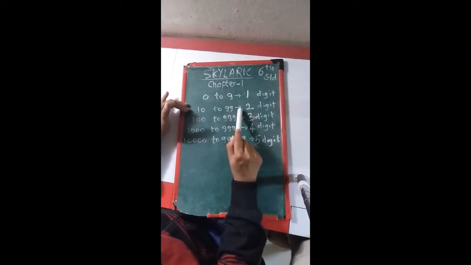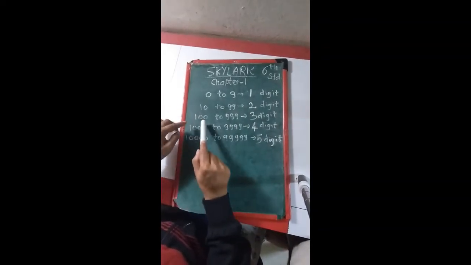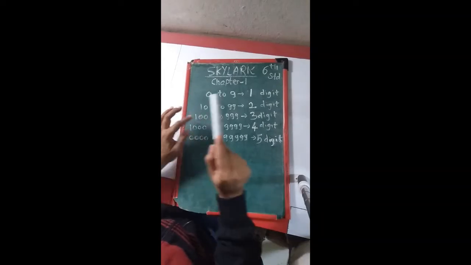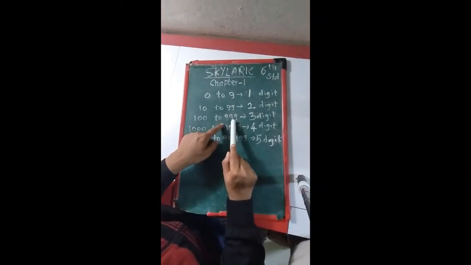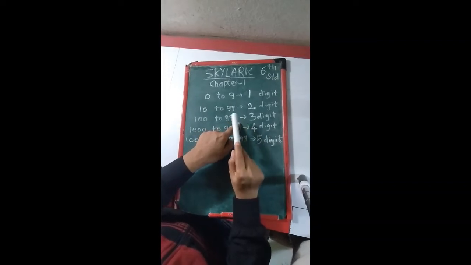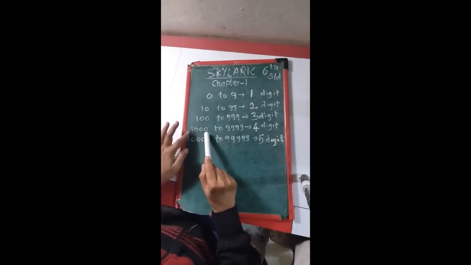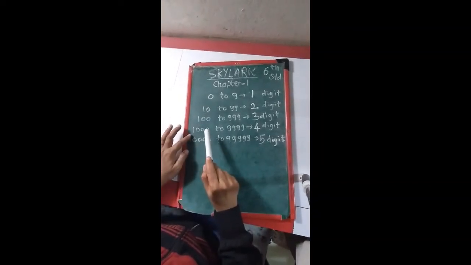When you add 1 to 99, the answer is 100. So the smallest 3-digit number is 100 and the biggest 3-digit number is 999. When you add again 1 to 999, the answer is 1000. So 1000 is the smallest 4-digit number.